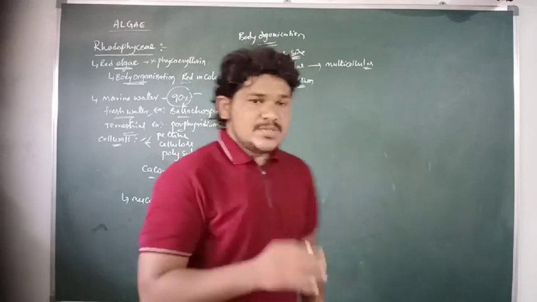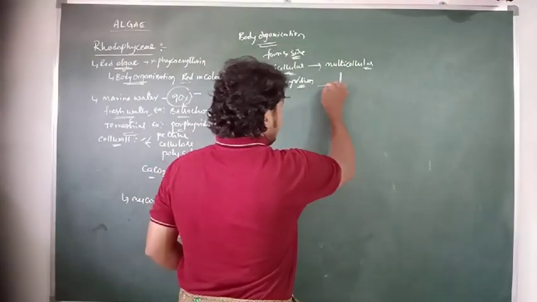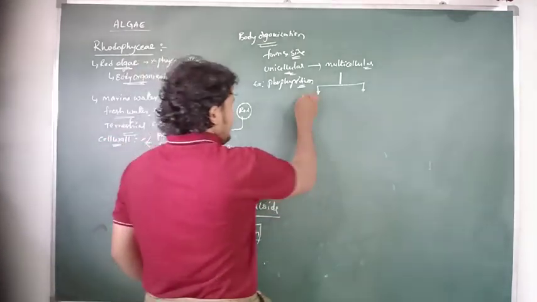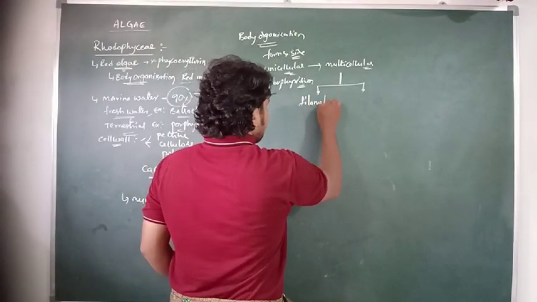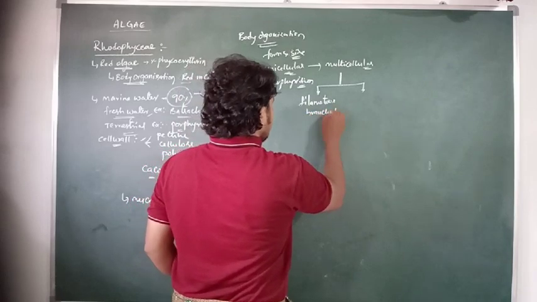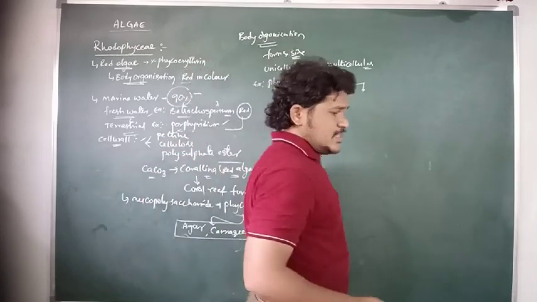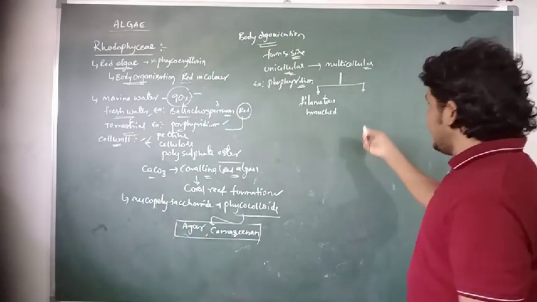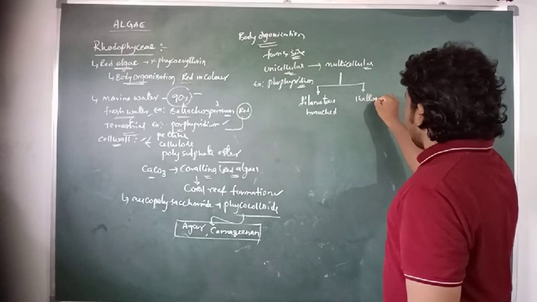And then the multicellular body organization is the filamentous type, which is branched, and in some other species of red algae the body organization is exhibited as a thalloid form.